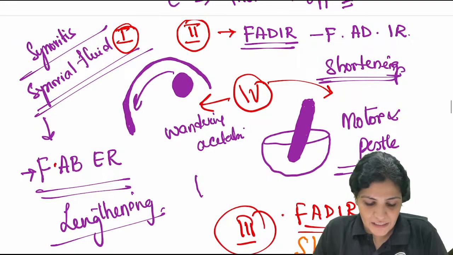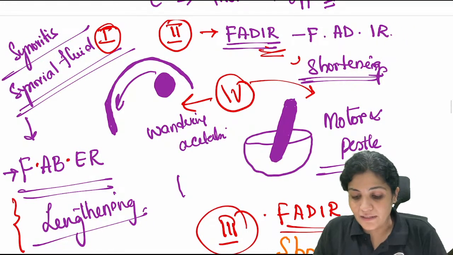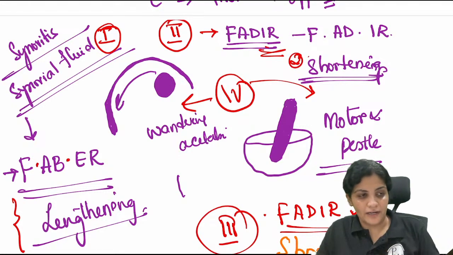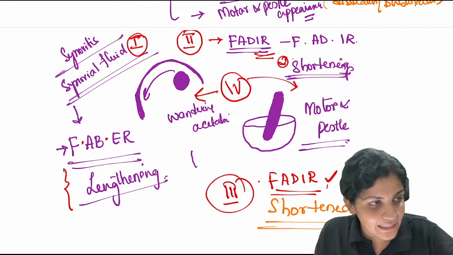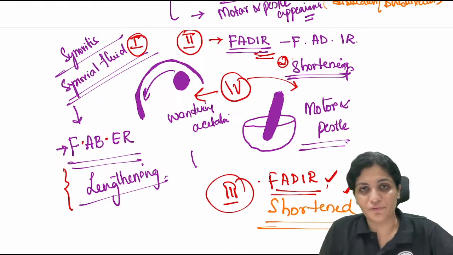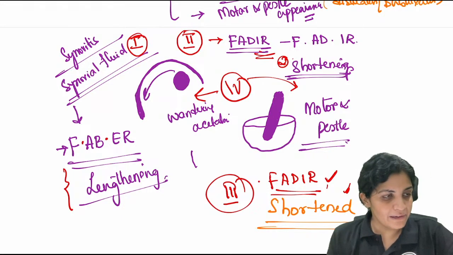So the first stage is FABER where there is lengthening, the second stage is FADIR where there is shortening, and the third stage is again FADIR where it is completely shortened. The fourth stage has two things which you have to remember: the advanced arthritis, wandering acetabulum, and mortar and pestle appearance of the hip and the femur. Understood? Clear, everybody?